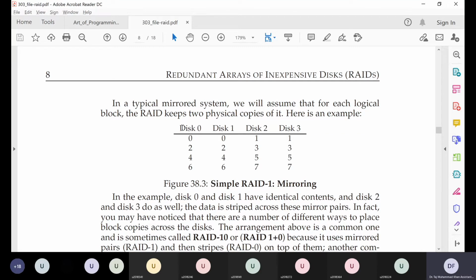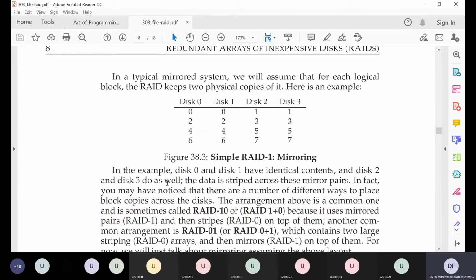So these are 4 disks in parallel, and here we have 2 copies of our data. All the data that is on disk 0 is also copied on disk 1. Similarly, all the data on disk 2 is also copied on disk 3. I think the visual description is quite clear, and it is evident how this system is different from RAID level 0.